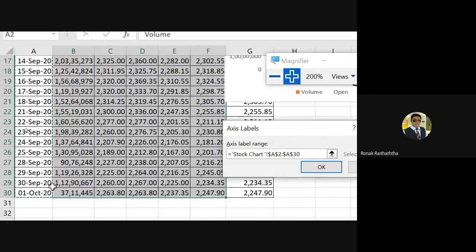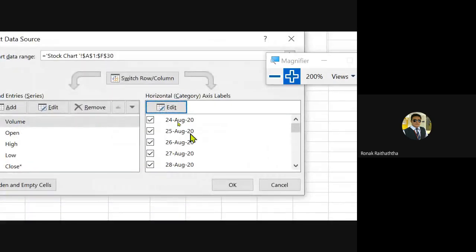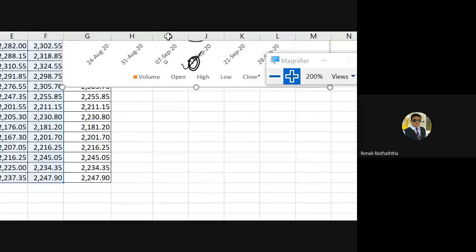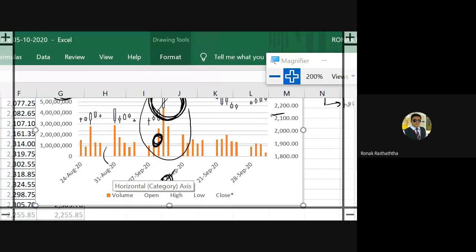So the dates are selected up to the last one. Now press OK. So instead of 1, 2, 3, 4, 5, 6, you have the dates now. Again press OK. So you must be having the dates over there. Check it out. See? And meanwhile, two columns will be blank because